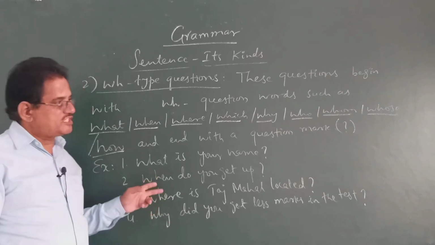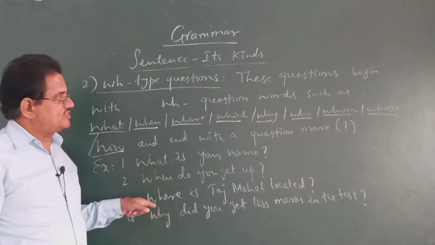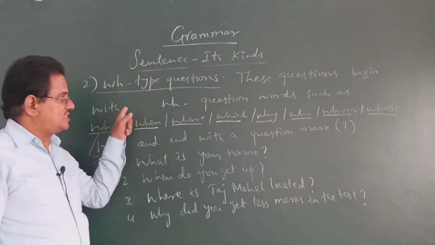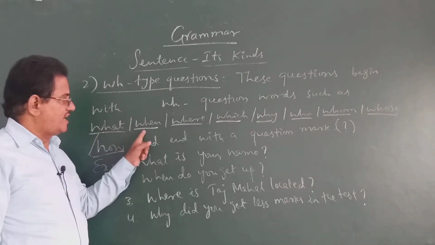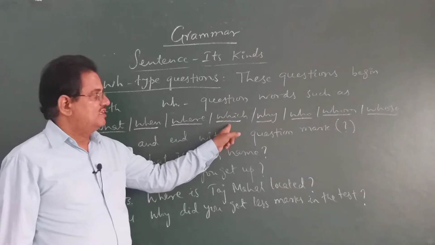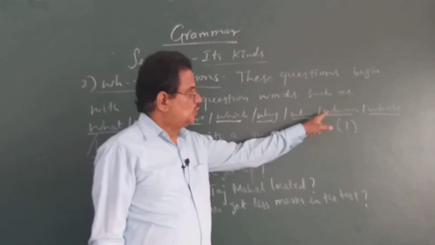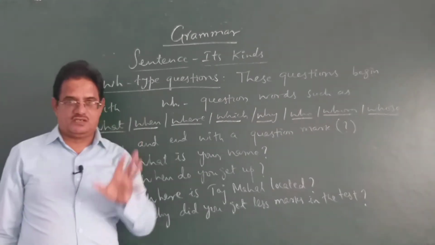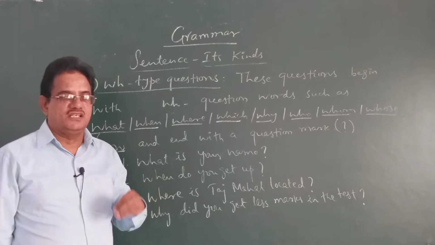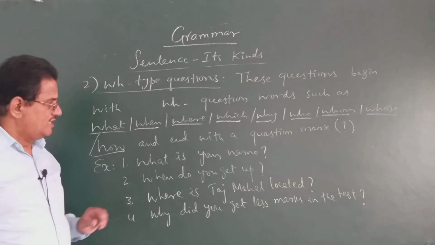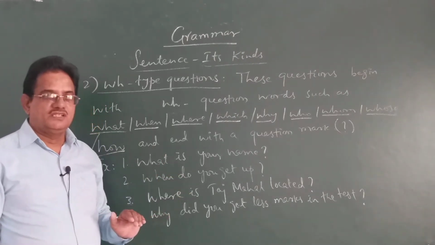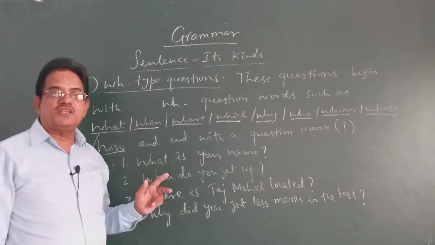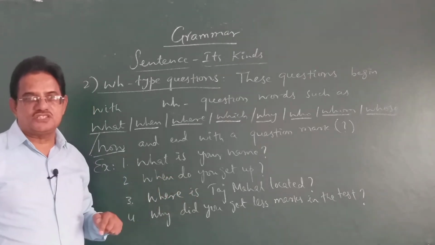Okay, children, see the difference between yes or no type and this type of questions. WH type questions begin with WH question words like what, when, where, which, why, who, whom, whose, and how. And they end with a question mark. As usual, interrogative sentences always end with a question mark only. These are some of the examples. Okay, children, you understand now the difference between yes or no type questions and WH questions?